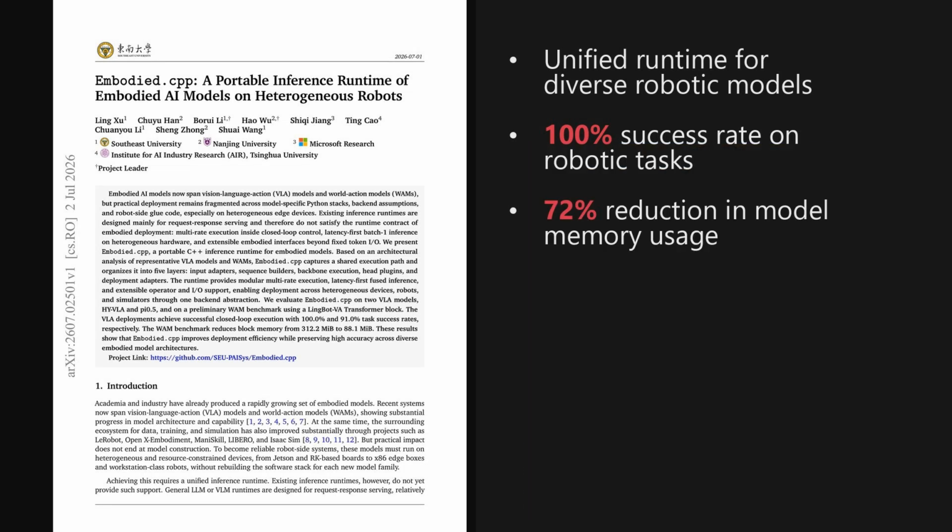I'm Alex. A paper from the Hugging Face trending list, published just 4 days ago on July 2nd, 2026, tackles deploying embodied AI, meaning models that control physical robots. The paper is titled Embodied.cpp, a portable inference runtime of embodied AI models on heterogeneous robots. This C++ runtime achieves a 100% success rate while cutting memory usage by 72%.